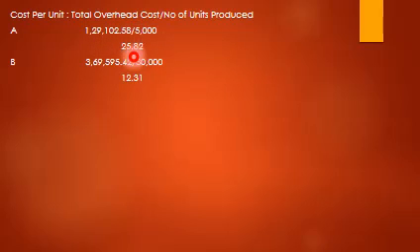For A, 1,29,102.58 divided by 5,000 comes to 25.82. For B, 3,69,595.42 divided by 30,000 comes to 12.31. So this is the end of activity based costing, and there will surely be one problem of 15 marks in section C.